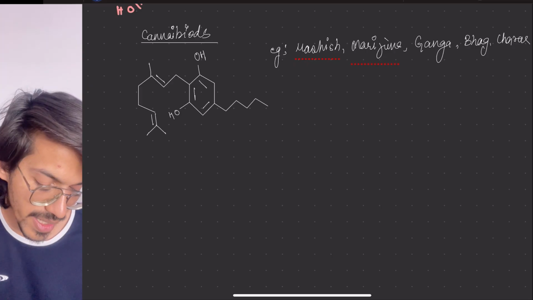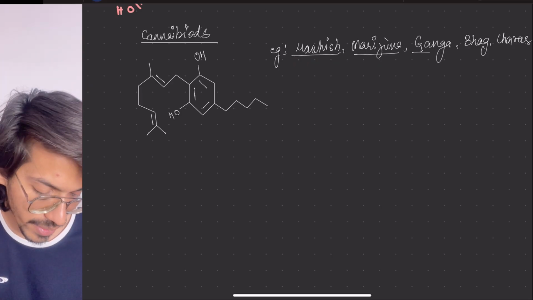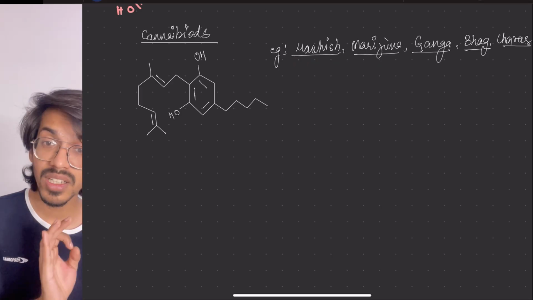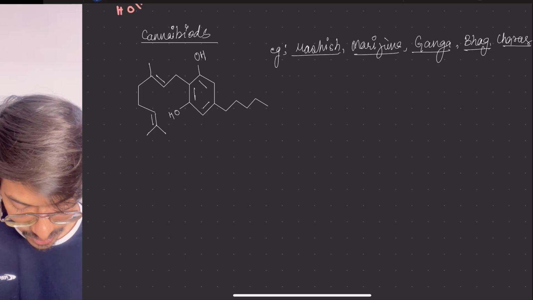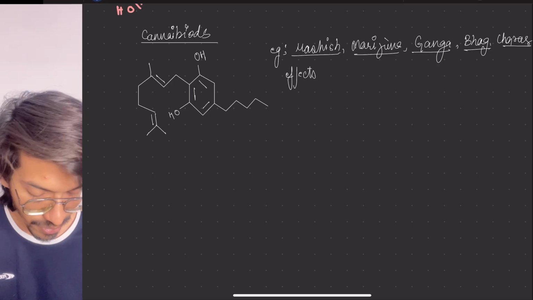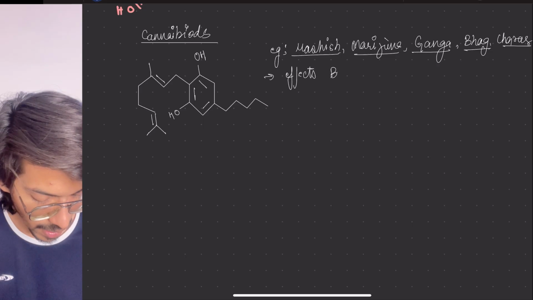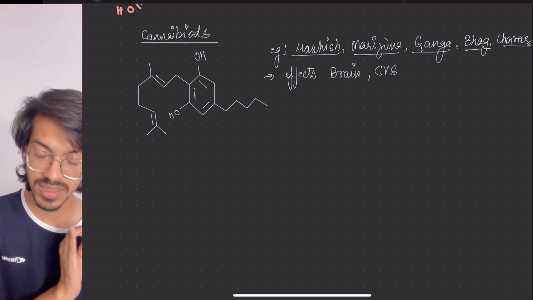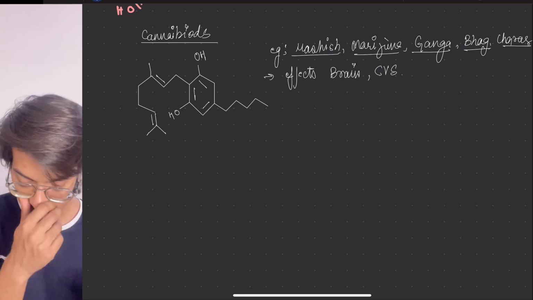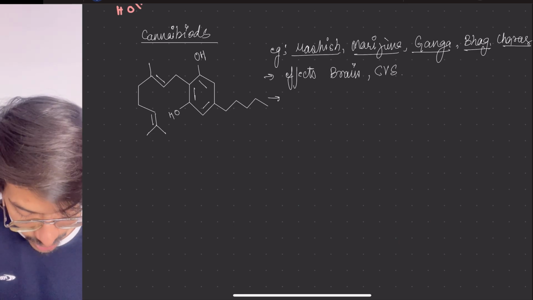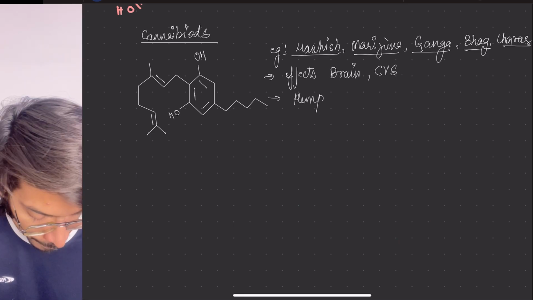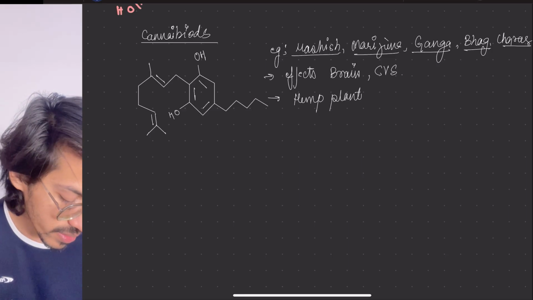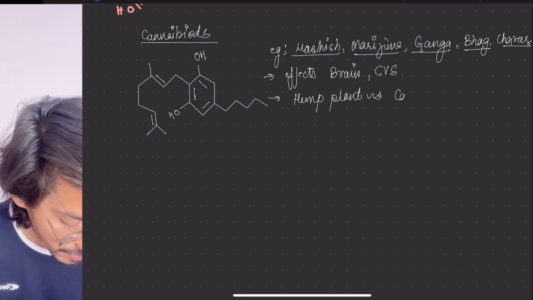Then next are the effector organs. It affects organs like the brain, and later the cardiovascular system also. Next, from where is it obtained? It is obtained from the hemp plant. Its scientific name is Cannabis sativa.